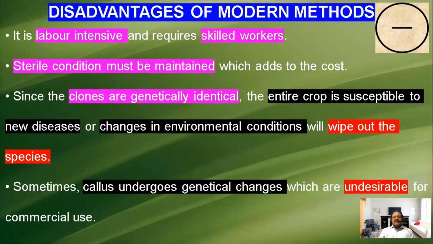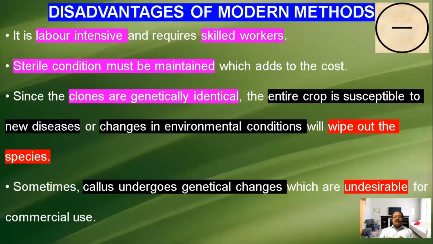But in this case, skilled workers are needed. It occurs in laboratory conditions. Only scientists or skilled workers can do it. Otherwise, they can't produce it. So the farmers or horticulture people depend on skilled workers. If the skilled workers are not available, they can't reproduce or propagate the plant. So this is one of the disadvantages of the modern method.